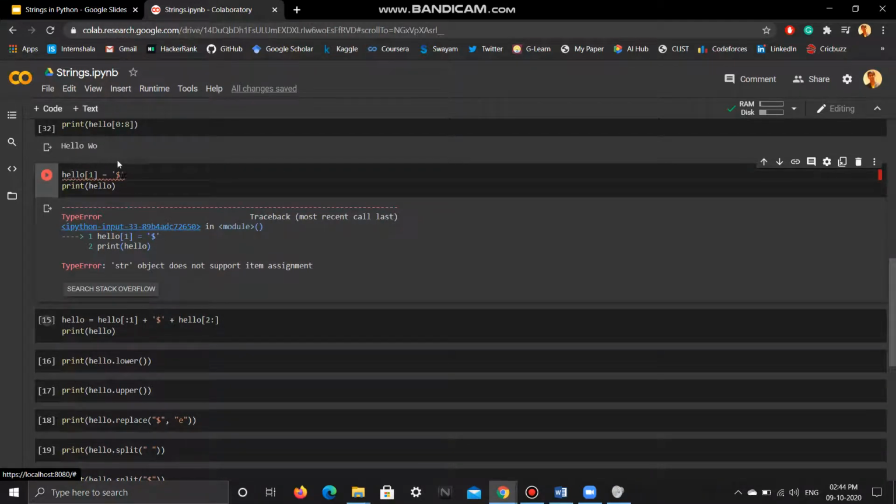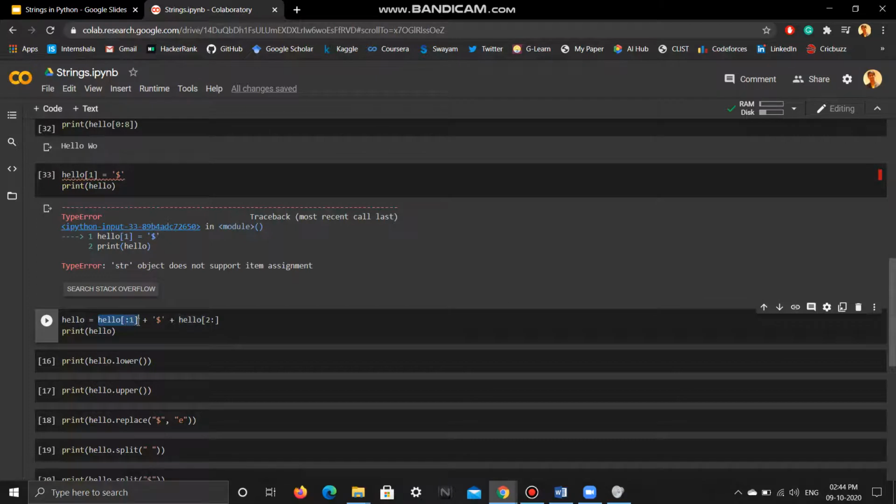So if I have to replace the character at the first index with $, what I have to do is I will use slicing. So this first part gives me the 0th character, from the lower limit till 1, so that is from 0 to 1, 1 is not included. So that means the first character, that is 0, plus $, and then from the second index onwards, that is 0, 1, 2.